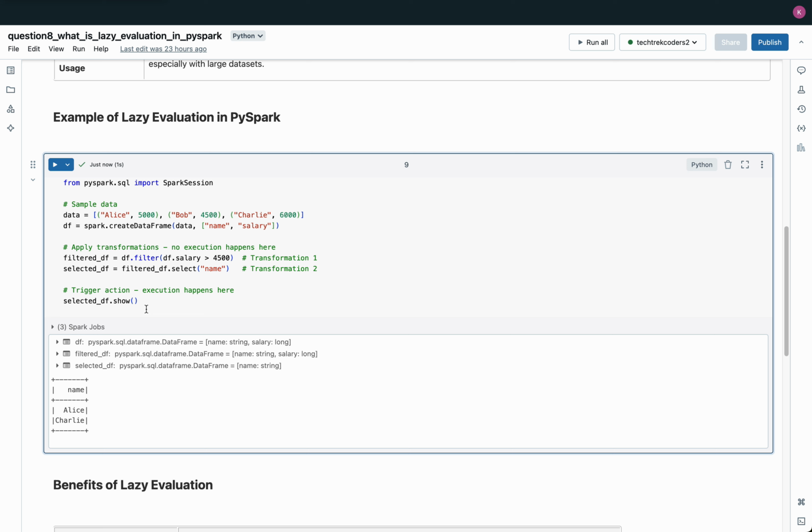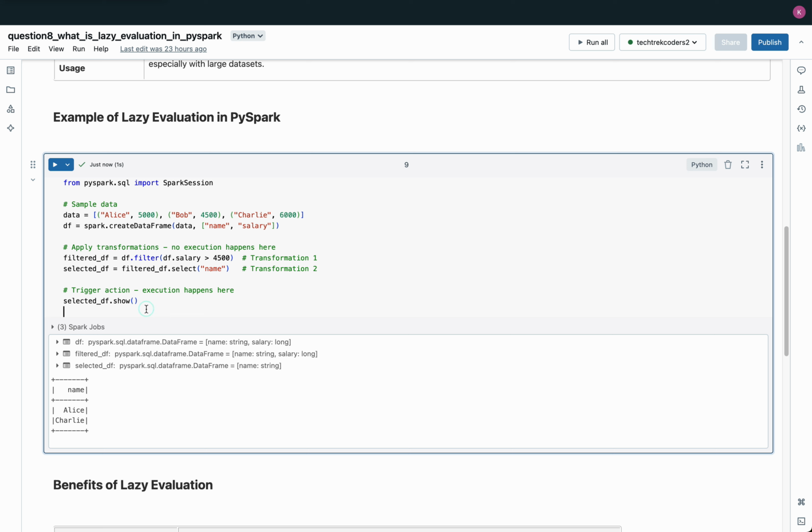Only when the action show is called on selected_df does PySpark trigger execution. This action instructs Spark to display the final results, prompting it to process all previously recorded transformations in the DAG. Spark then optimizes the execution plan and processes the data accordingly, returning the filtered and selected results.